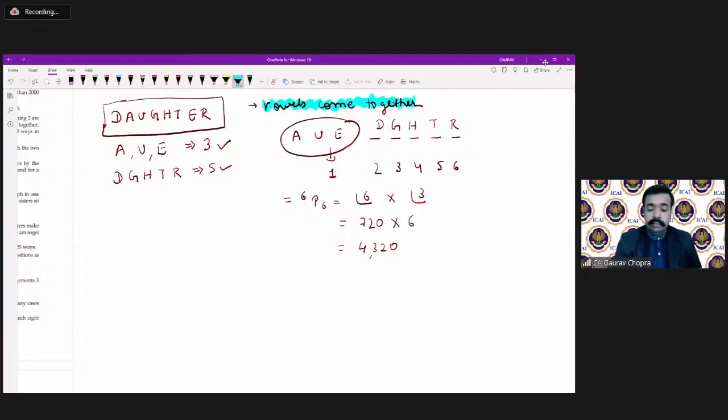The only difference here is that we can arrange AUE because the question is saying vowels come together. So these vowels can be arranged. If the question had said AUE must occur in this sequence only, then the answer would be factorial 6, that is 720, because we were unable to change AUE's position. But here in the given case, we can change their positions. So that's why we have multiplied it with factorial 3 also. So 4320 is the correct answer. It is the perfect answer.